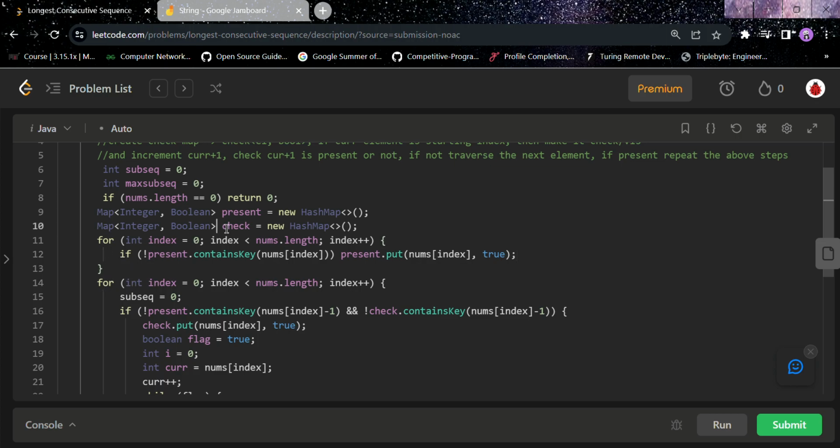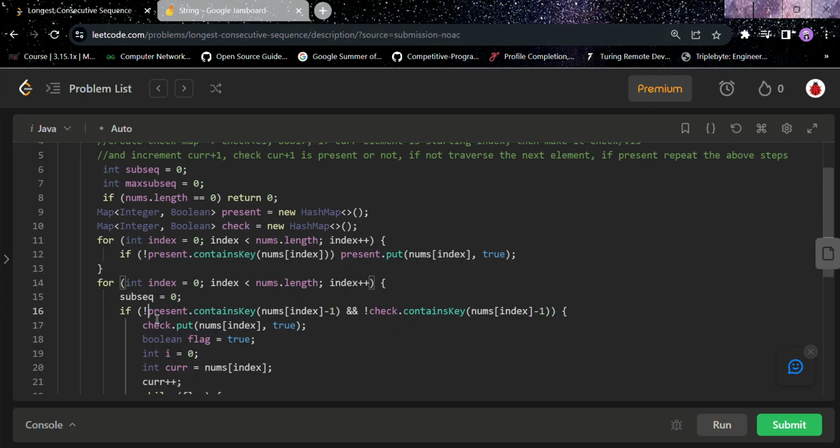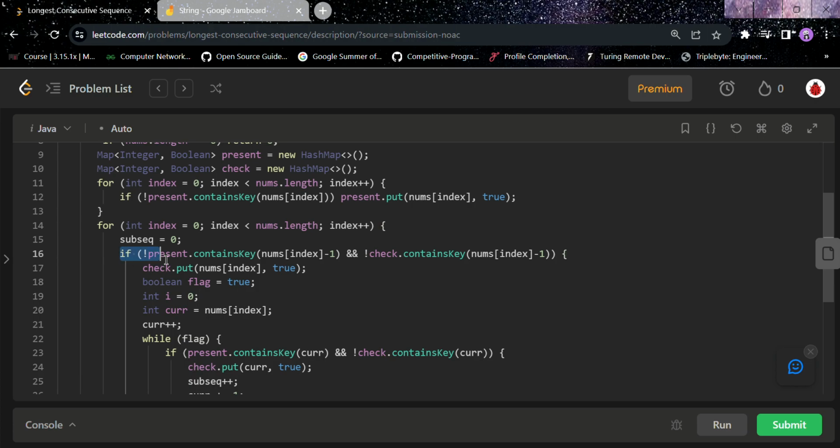Now for this check map we will again traverse a for loop. Initialize the subsequence to be 0 and check if the element is present or not. For the element minus 1, for example 5 minus 1, 6 was present, that means it is not our starting element. See, the element minus 1, is it present in our map? If it is present, then we will do this. Again, we will check if it is already visited or not. If it is not visited, then only we will go inside this if condition.